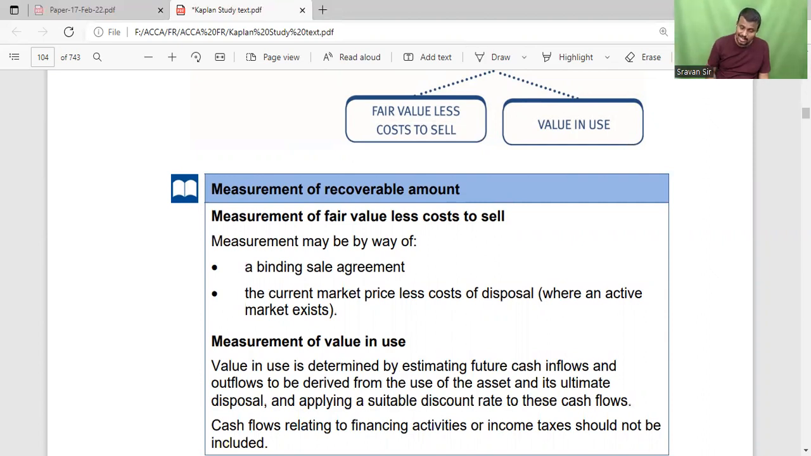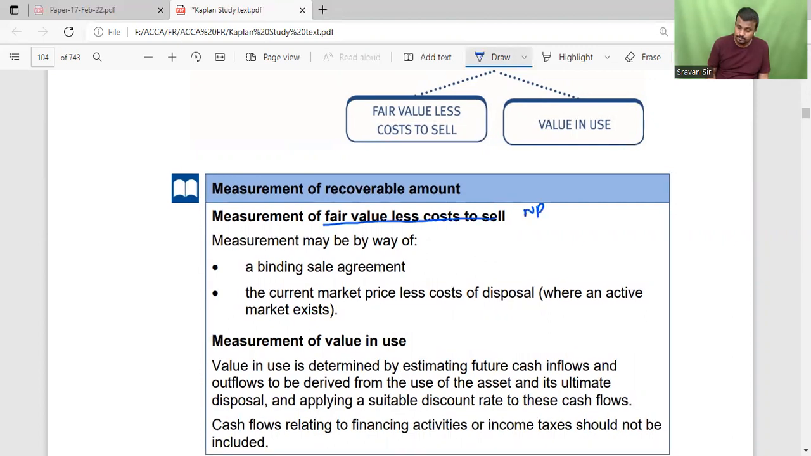Then how to calculate the net realizable value? In the case of net realizable value, we have to measure fair value and cost to sell. The measurement may be by way of a binding sale agreement or contract, or current market price less cost of disposal if an active market is available. For example, in the absence of a sale agreement, based on the active market we calculate the fair value less cost to sell.